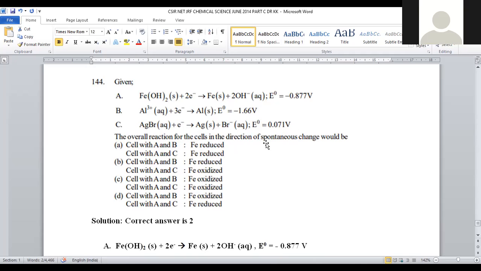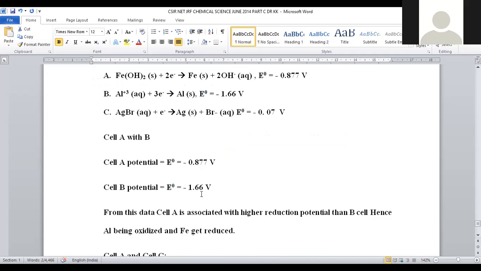The overall reaction for the cell in the direction of spontaneous change: the condition for spontaneous change is that EMF should be positive. In order to attain a positive EMF, we have to depict the feasibility of the reaction. For that purpose, different options are provided and we have to predict which is the correct one. If we construct the galvanic cell among the A and B half cells, otherwise A and C half cells, what is the nature of iron to be predicted? Here two conditions are provided: A, B taken to construct the galvanic cell, otherwise A, C taken to construct the galvanic cell.